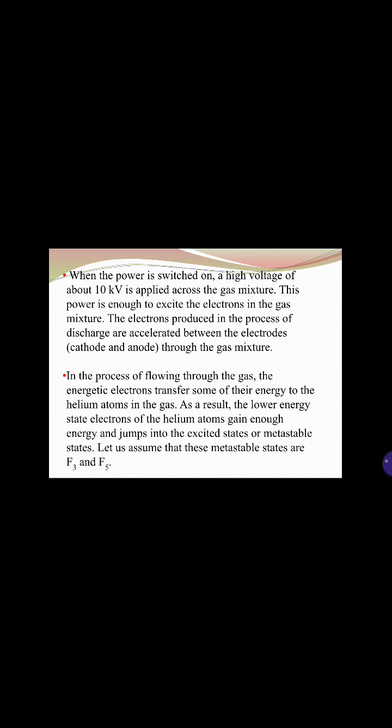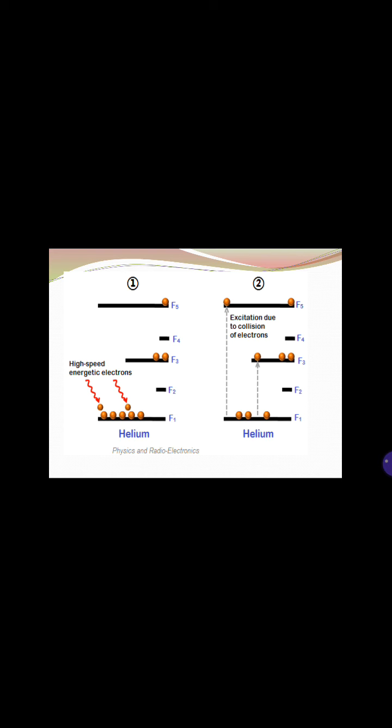As a result, the lower energy state electrons of the helium atom gain enough energy and jump into an excited state, or a metastable state. Let us assume that these metastable states are F3 and F5. We can see in the diagram, whenever we give high energy to the electrons present in the ground state of helium, they go to the excited states F3 and F5.